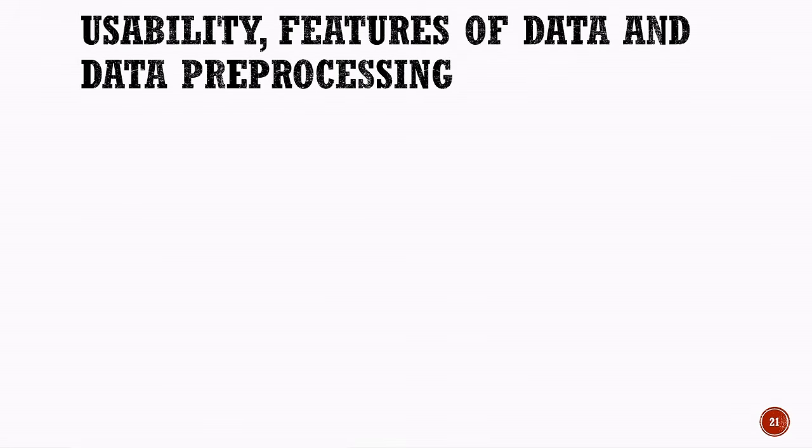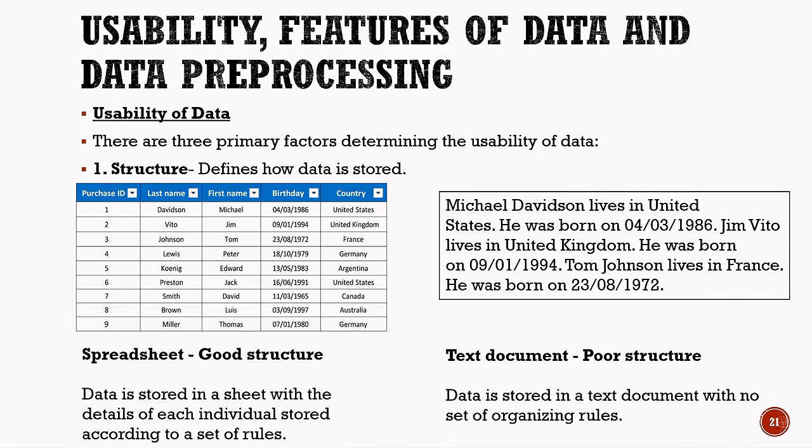Now, let us learn about usability of data, features of data, and data preprocessing. First, let us understand the usability of data. There are three primary factors that determine the usability of data. The first factor is structure. Structure defines how data is stored.